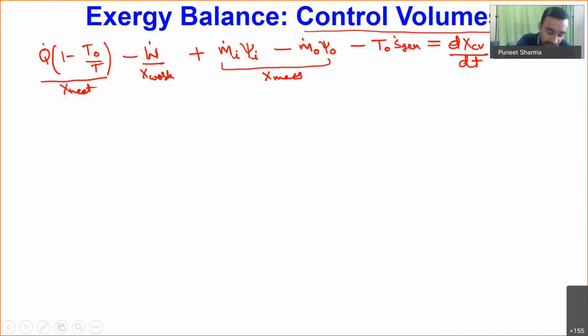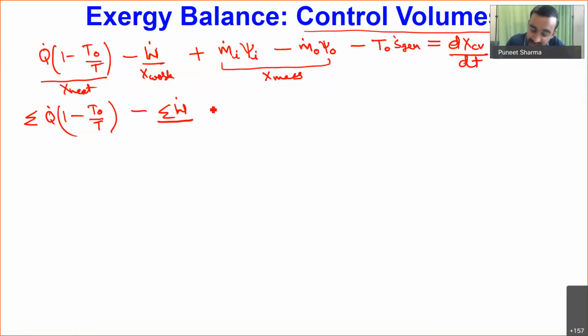the rate at which the exergy of the control volume is changing. Now if we have multiple heat, work and mass interactions, in a more general sense I can include a summation sign here. The summation sign will include the effect of multiple heat and work interactions.